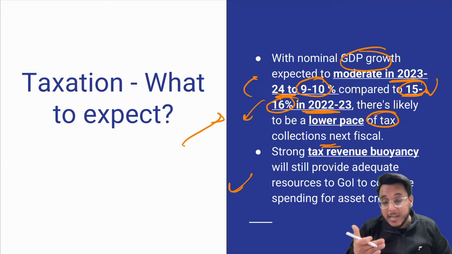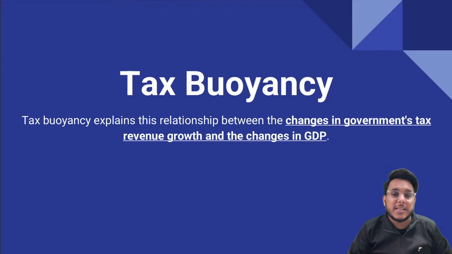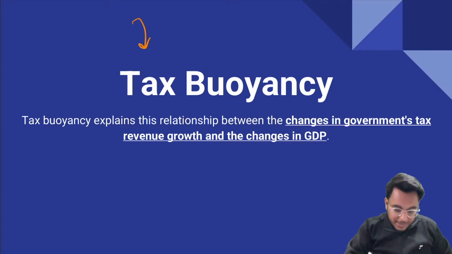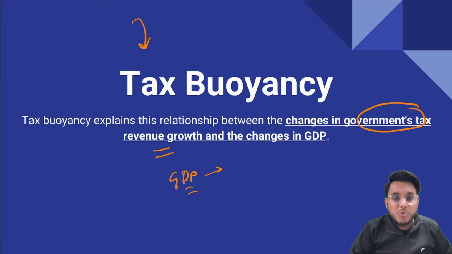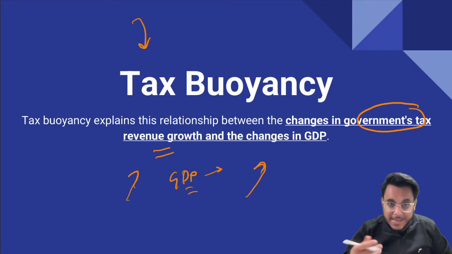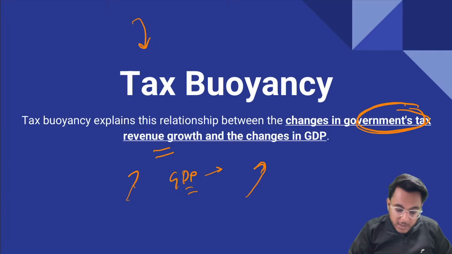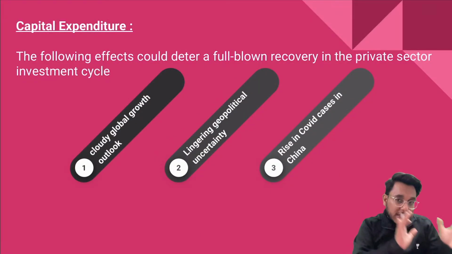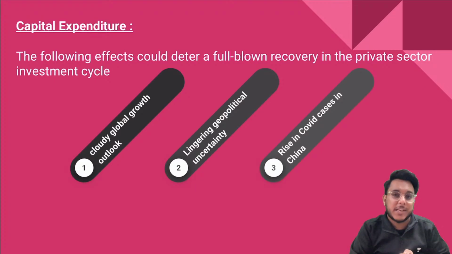So we need to focus on this particular thing. Is it clear? We need to ensure strong tax buoyancy. What is the meaning of tax buoyancy? Understand this: when the GDP grows, there will be some changes in the government's tax revenue. If GDP is growing and tax collection is growing, it is a positive tax buoyancy. So tax buoyancy is the relationship between the changes in the government's tax revenue and the changes in GDP.